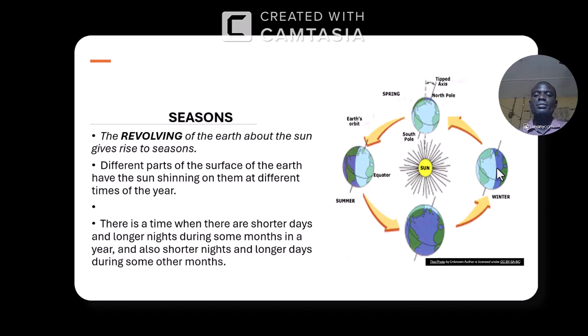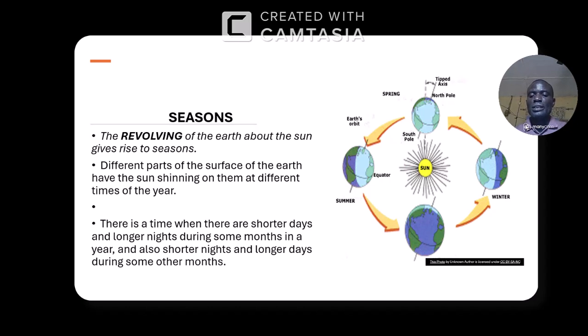Now, at each stage, number one, the earth is at a different distance from the sun. They are not at equal distance. Look at it. There is a time when there are shorter days and longer nights during some months in the year, and also shorter nights and longer days during some other months.